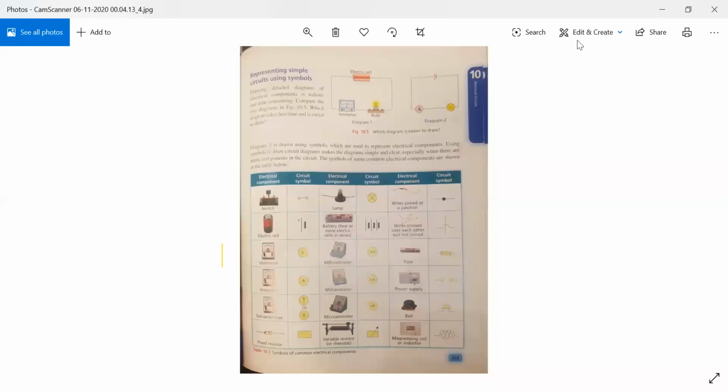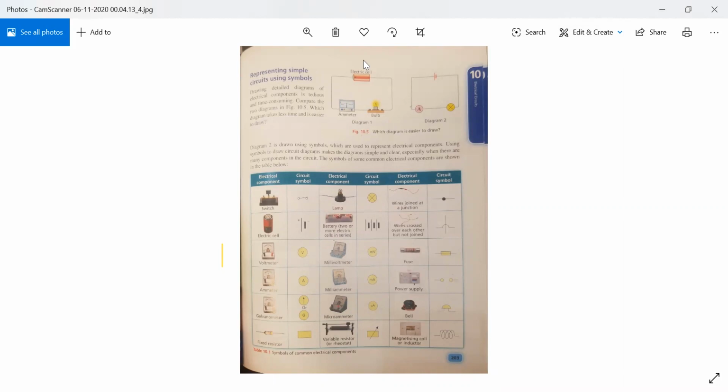Coming to page number 203, representing simple circuits using symbols. Okay, beta, if we are preparing a circuit and we have to show it according to the diagram, obviously if we are drawing a diagram, we do not need to draw an ammeter placed with a bulb and an electric cell like this. So this is a real circuit.